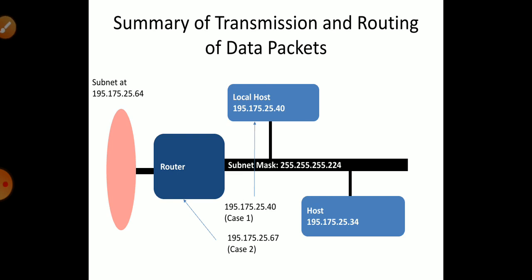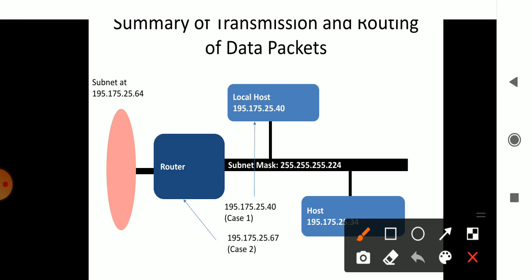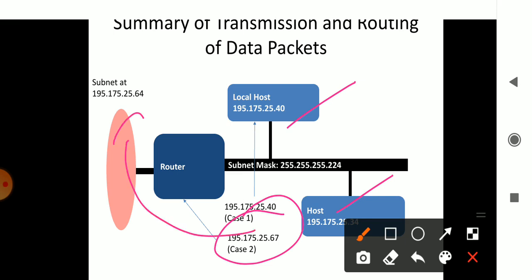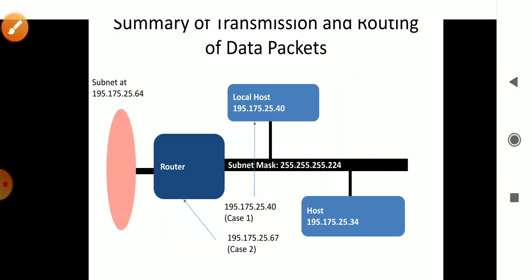You have different remote subnets and remote data being considered. 40 belongs to that area, and 34 also belongs to that area. When it is 67, I want to find out where it belongs. It belongs to the 64 router, a subnet outside the area, in the remote area. How do I find that? I just AND it with that particular subnet mask. When it is these two, it belongs to this area only. When it is this one, it belongs to another area, which is remote.